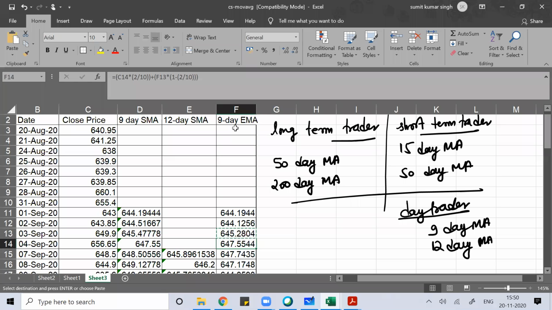Financial markets are very dynamic. The change which happened in the morning will not have as significant an impact as the change which has happened just now. So in an exponential moving average, we give more weightage to the recent change than to the change in the past. This is the logic of working of the exponential moving average.